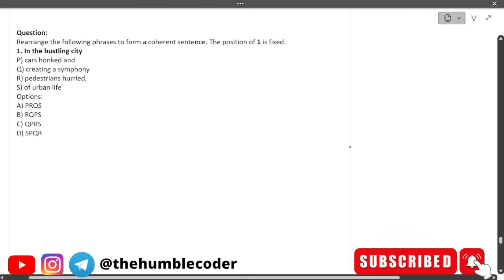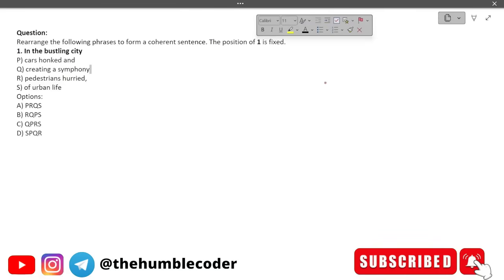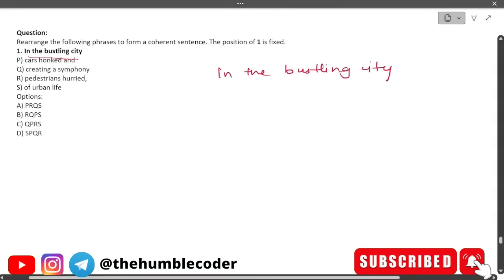Okay, let's see this question. Rearrange the following phrases to form a coherent sentence. The position of one is fixed. So guys, these kinds of questions are very important. What we have to do in these questions is, the starting of the sentence which is given to us will be fixed, and we have to find out the arrangement of the remaining parts. The fixed part is "In the bustling city." This is going to stay as it is, and we have to rearrange the remaining ones. Let's read out the remaining parts.